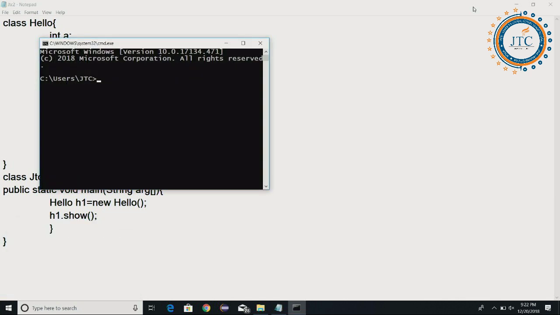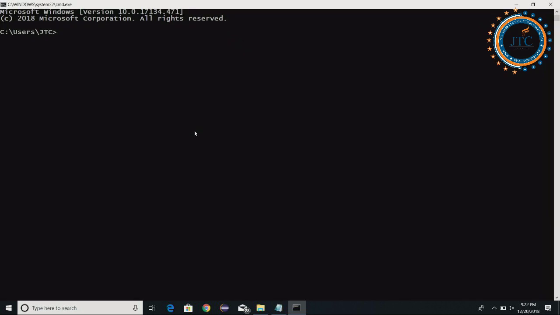See here, I am opening the command prompt. I have opened the command prompt, and now here I am writing jshell.